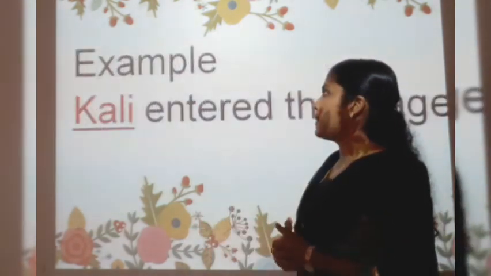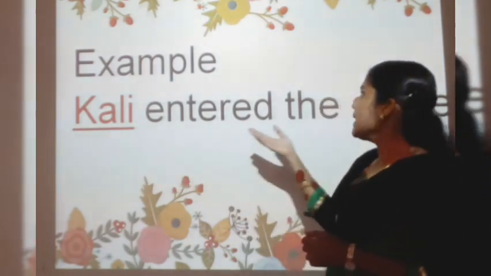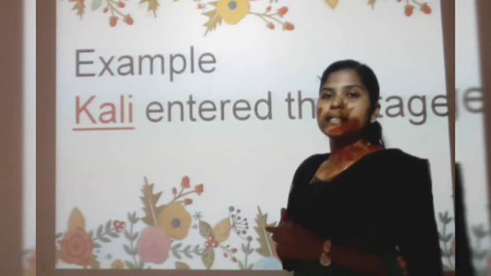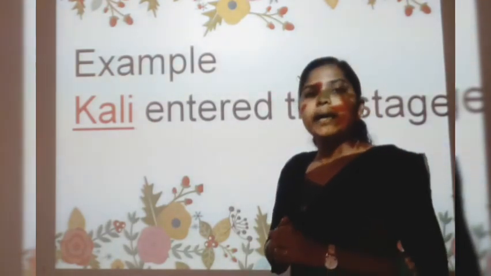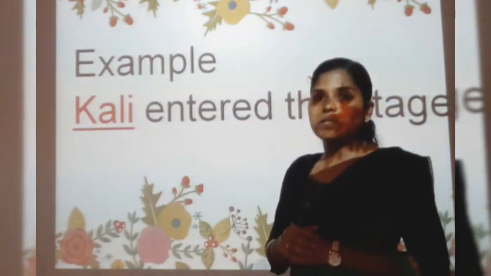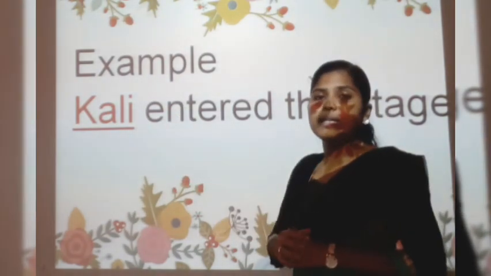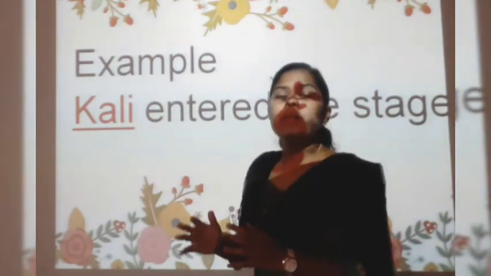Look at this example. Kali entered the stage. Who entered the stage? Kali entered the stage. Now, Kali is a noun, isn't it? Kali is the name of a person.